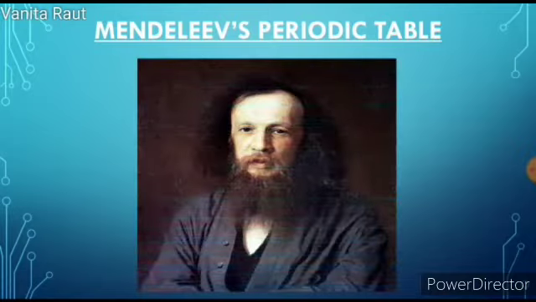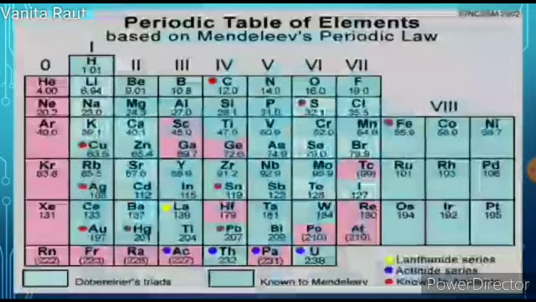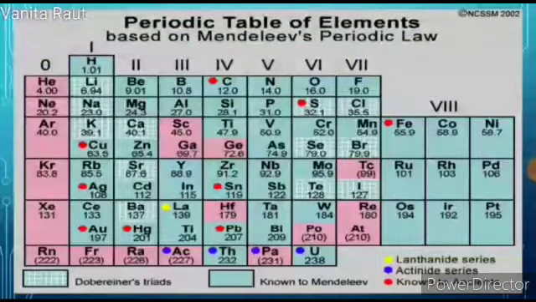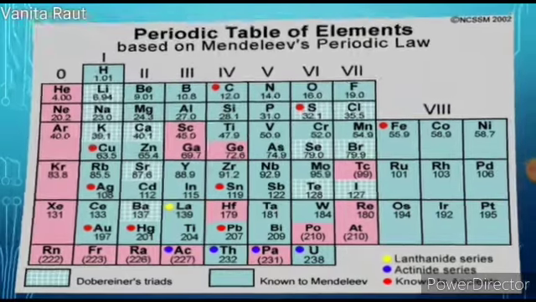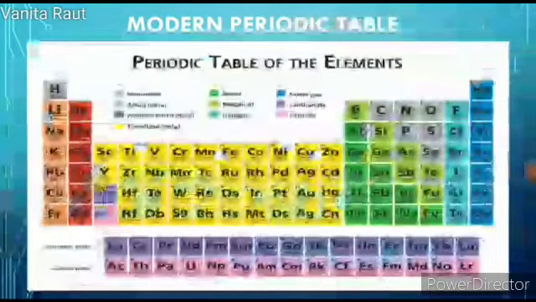Mendeleev arranged all the 63 known elements in an increasing order of their atomic masses and showed the repetition of chemical and physical properties of elements after certain intervals. There was more research done on Mendeleev's periodic table. It led to the modern periodic table. Let's start. Modern periodic table.